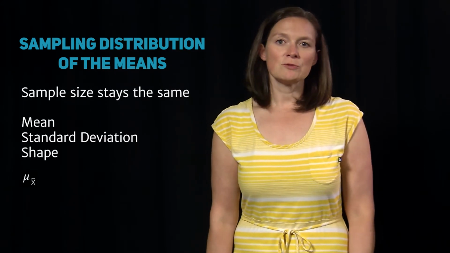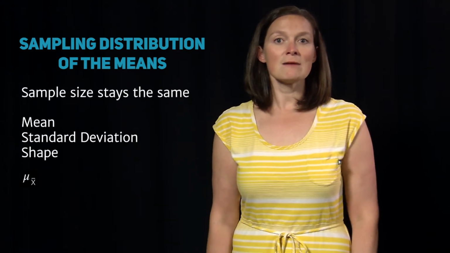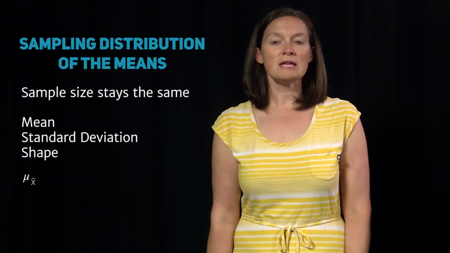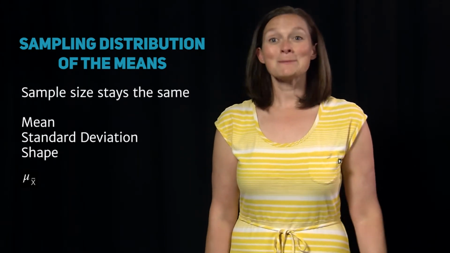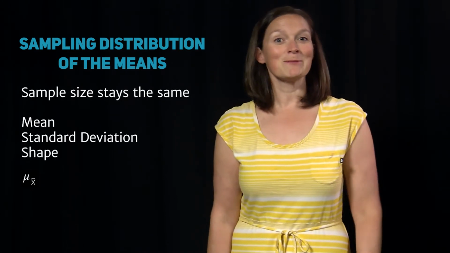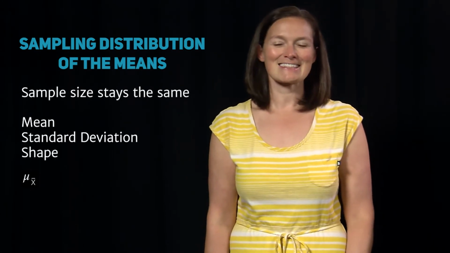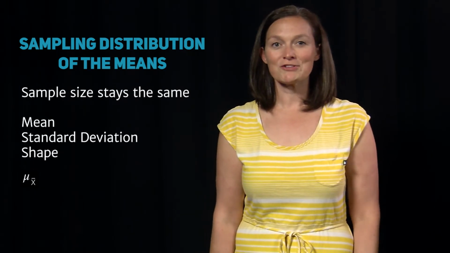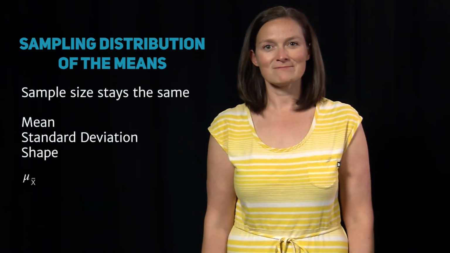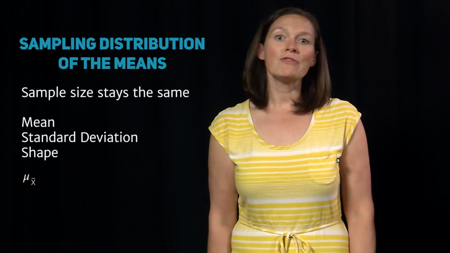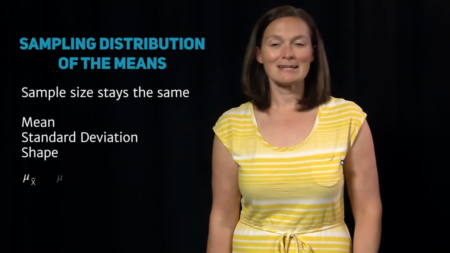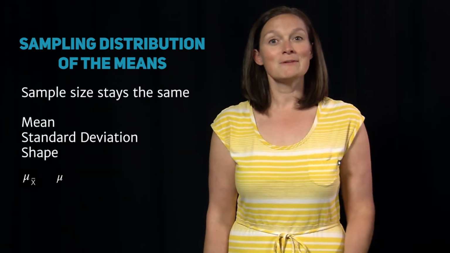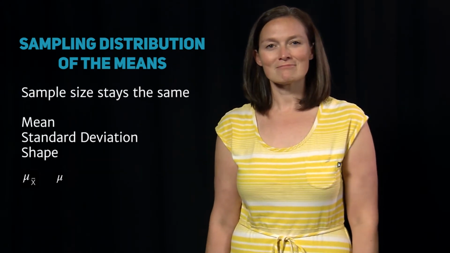The mean of this distribution gets labeled as mu sub x bar. Because this is a sampling distribution of the means, its mean is the mean of all the possible sample means of a given size that could be pulled from a population. In short, it can be called the mean of the means. And it turns out that the mean of the sample means is always equal to the population mean. So the mean of the means equals the mean.